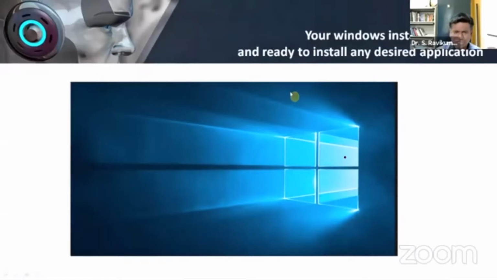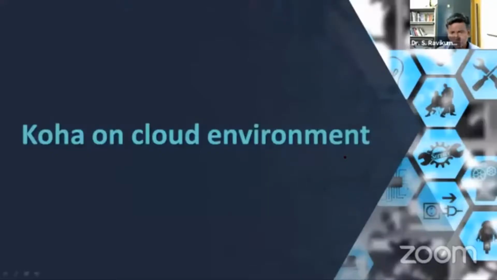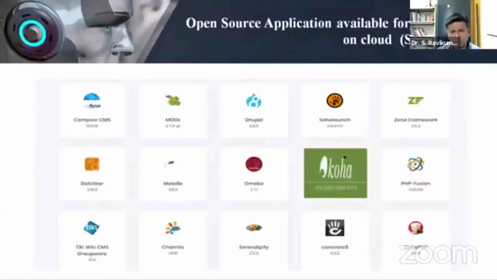Okay. So now we have seen what is cloud computing, how to create a Linux server in the Amazon platform, and how to create a Windows server with an Oracle provider. So these are the three things we have seen for the day. Now we will move to the next thing. The core part of today's presentation is how to install Koha in the cloud. So, Koha on the cloud environment.